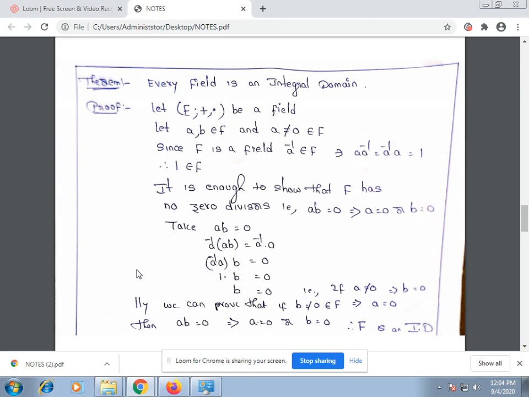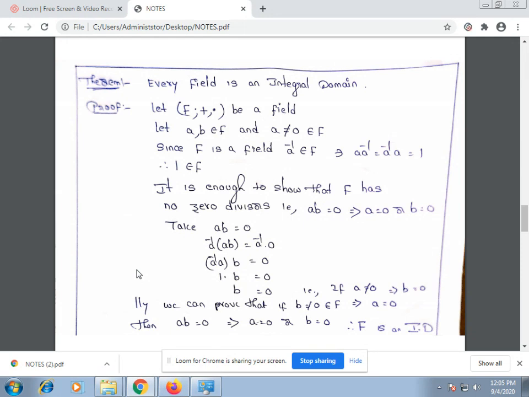So it is enough to prove that every non-zero element possesses a multiplicative inverse. So let us consider a non-zero element a belongs to F. Since F is a field, there exists a inverse belongs to F such that a · a inverse is equal to a inverse · a is equal to 1.